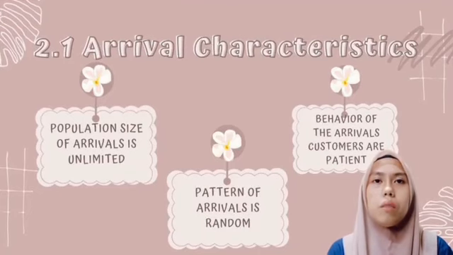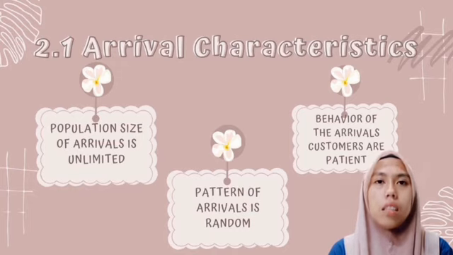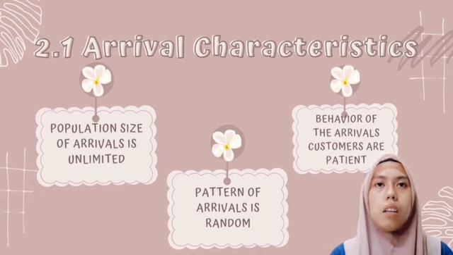First, we start with first characteristic, which is arrival. There are 3 characteristics of arrival. First, population size of arrival is unlimited, which means the number of arrival does not affect the population that arrived. Second, the pattern of arrival is random. Arrivals are said to be random if their occurrence cannot be predicted exactly and they are independent of one another.